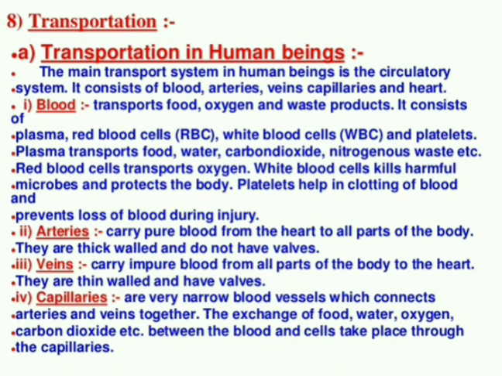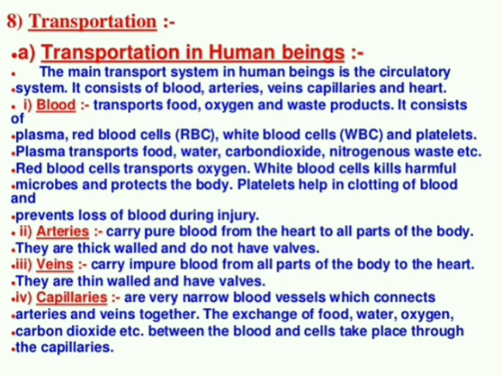Followed by capillaries. Capillaries you already studied in the 7th standard: they are the blood vessels connecting arteries and veins. And followed by the heart. So these are the transport system: blood, arteries, veins, capillaries and heart. Now let's discuss one by one.